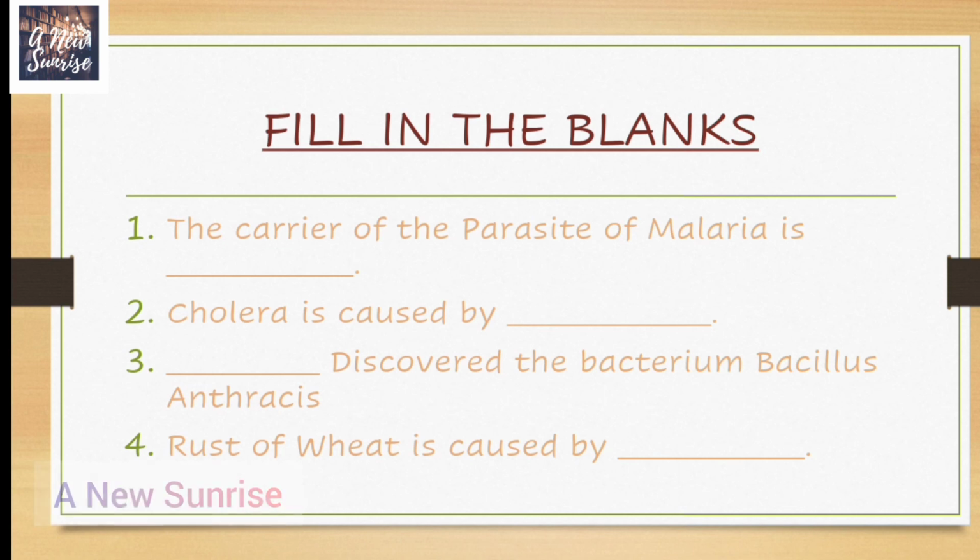Fourth is rust of wheat is caused by which microorganism? This topic I discussed in some common plant diseases caused by microorganisms, and there I discussed that rust of wheat is a fungal disease which is transmitted through air or seeds. Therefore, the answer of this question would be fungi. Rust of wheat is caused by a fungus.